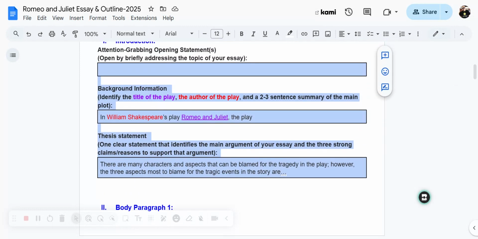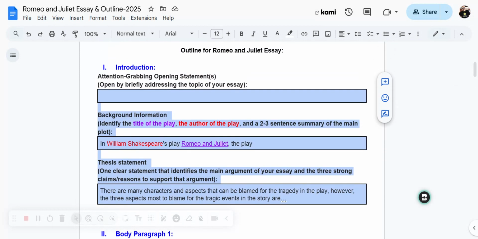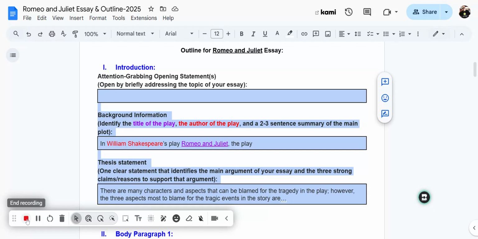So for today, I just want you to make sure that your introduction is done. If you've done this all correctly, it should be done. Congratulations, the first paragraph of your essay is already outlined, and you're ready to move on to your body paragraphs. Okay, good luck to you, and thanks.